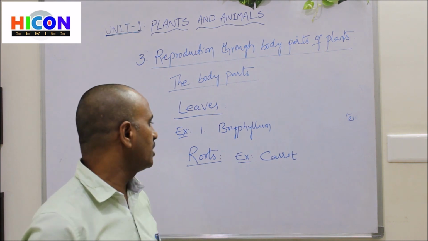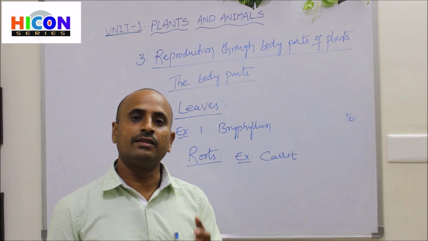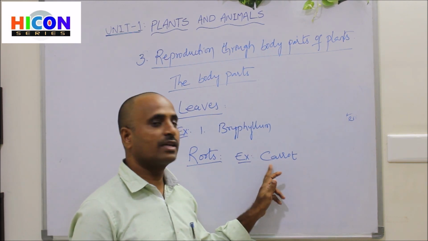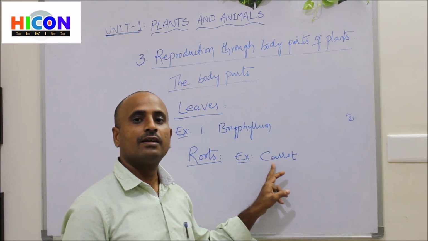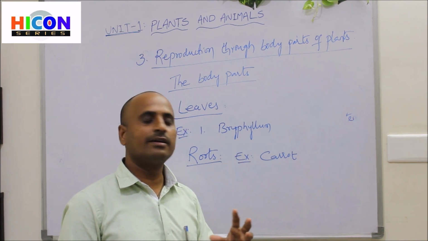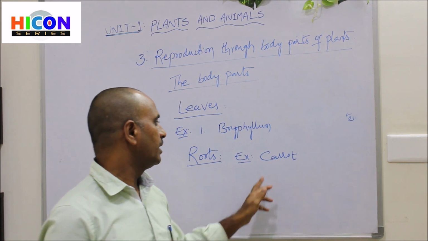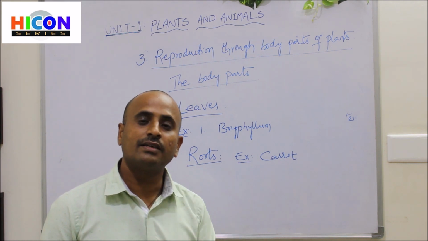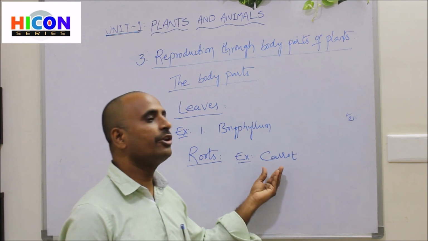The roots are very thick and fleshy because they contain food, so they become thick. It also contains buds, and if you cut the buds and plant them in the soil, then you will get a new plant.